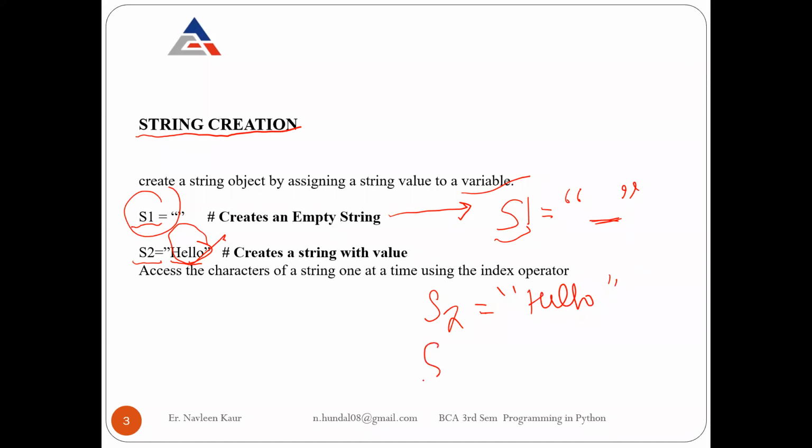Okay, so you can create an empty string by assigning nothing in between the quotes, and you can create a string by assigning a value in between the quotes, right? It is similar to integers that you create. If you write a equals 2, what's the value of a? 2. Right? If you write a equals 0, what's the value of a? The value of a is 0. Similarly, you can create an empty string, a blank string, or a string with a value.